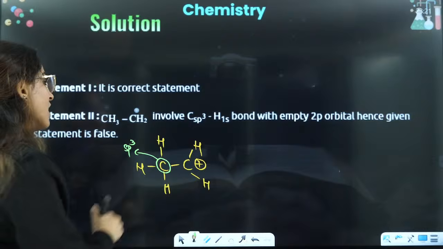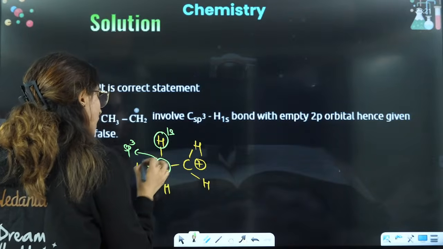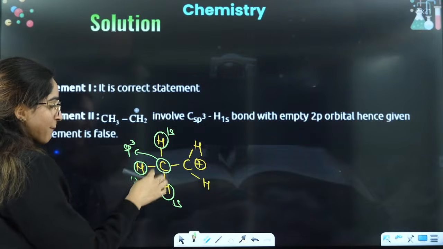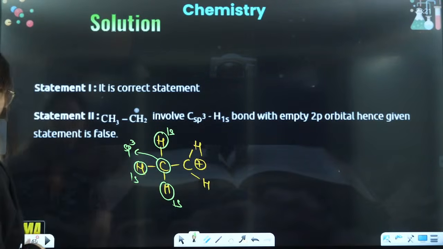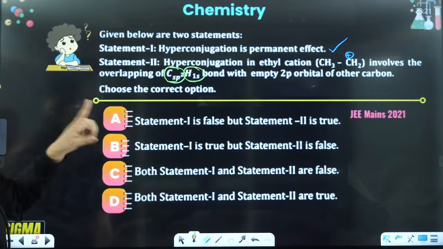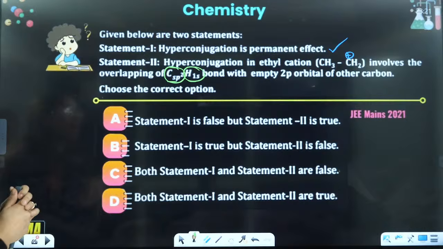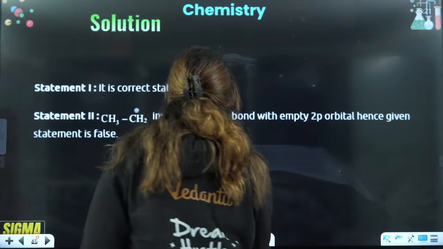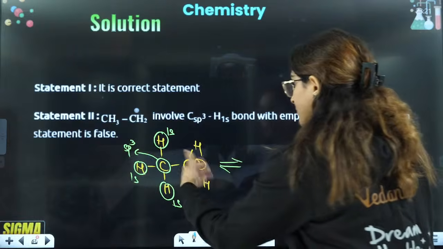It's not there. Overlapping is between, this is 1s, this is 1s, this is 1s. So which overlapping is going to break? So what it is saying, hyperconjugation involves the overlapping of this bond with the empty 2p orbital of the other carbon. So, actually, let me just form a hyperconjugating structure.